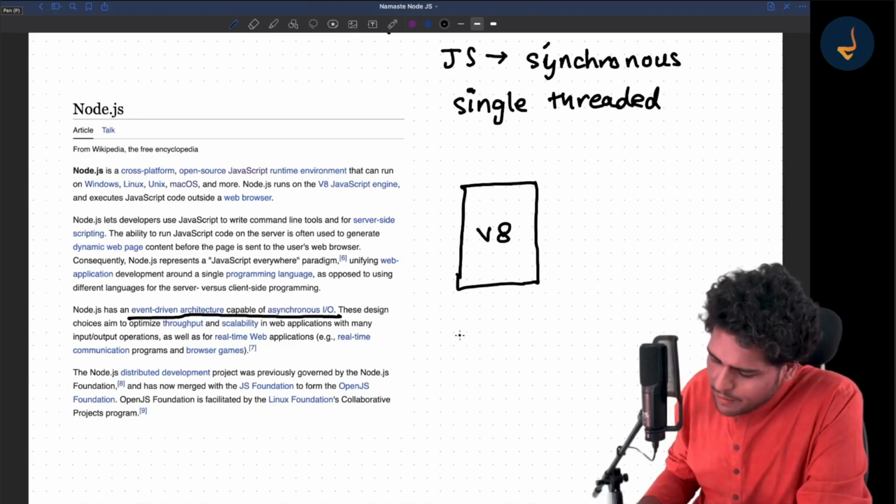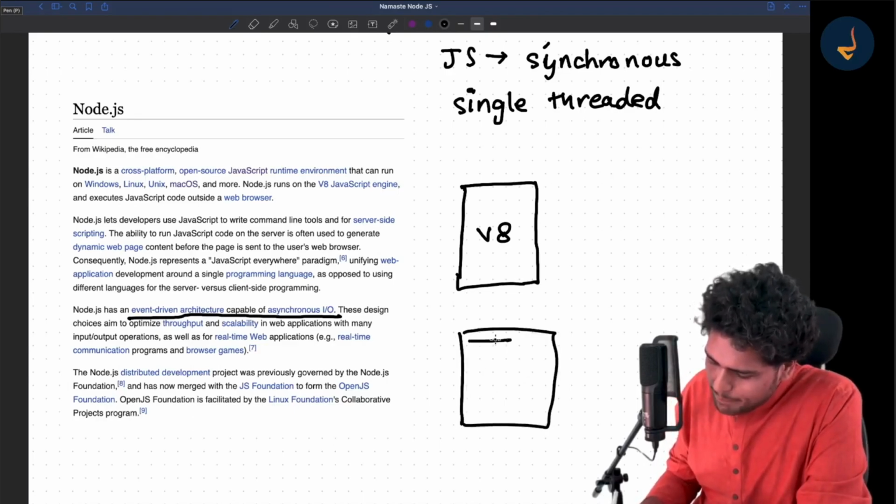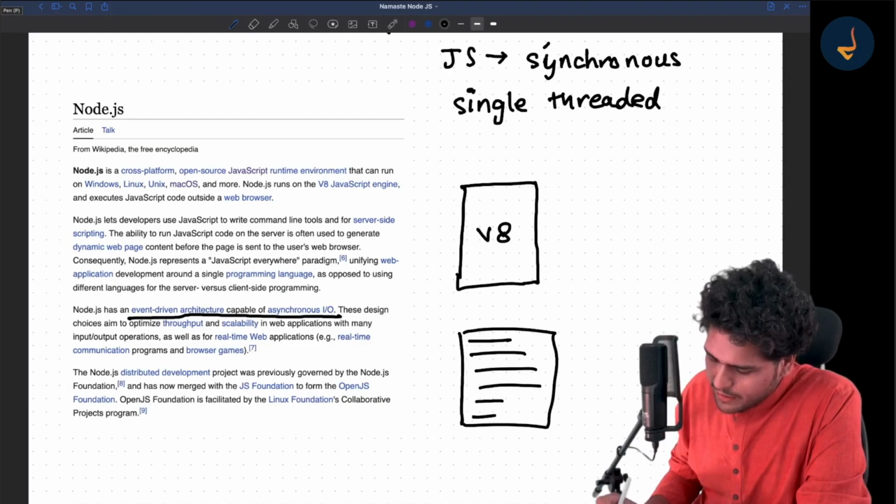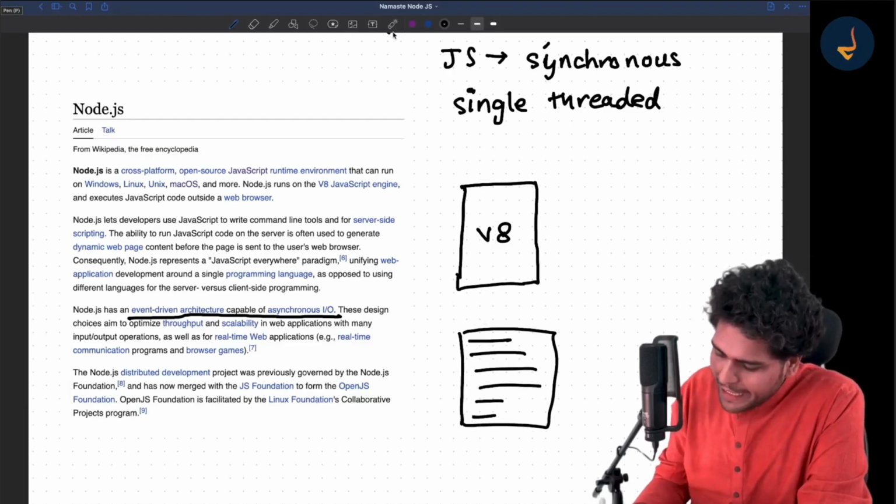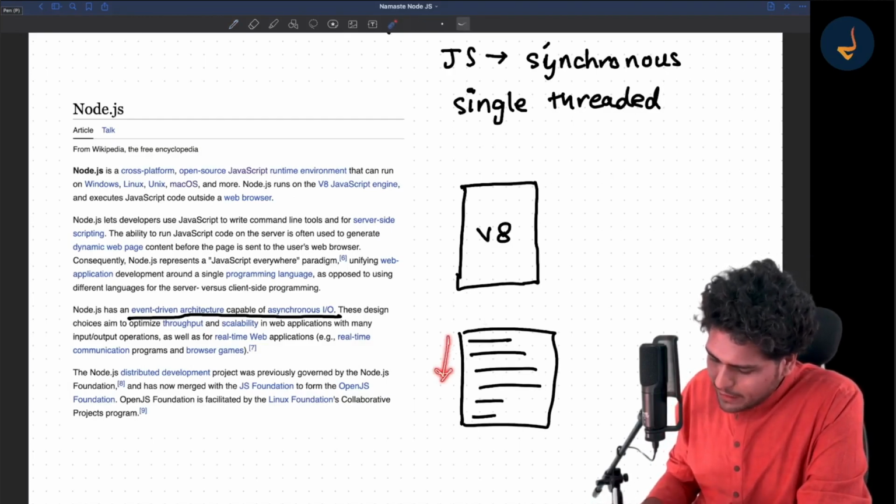You give a piece of code. Suppose you have a code file, and there is a piece of code written over here. JavaScript will execute this code line by line, line by line in a single thread.